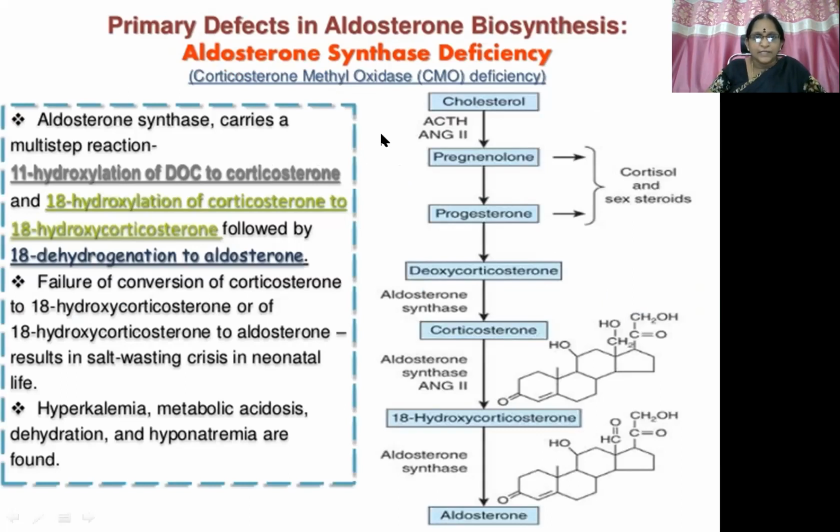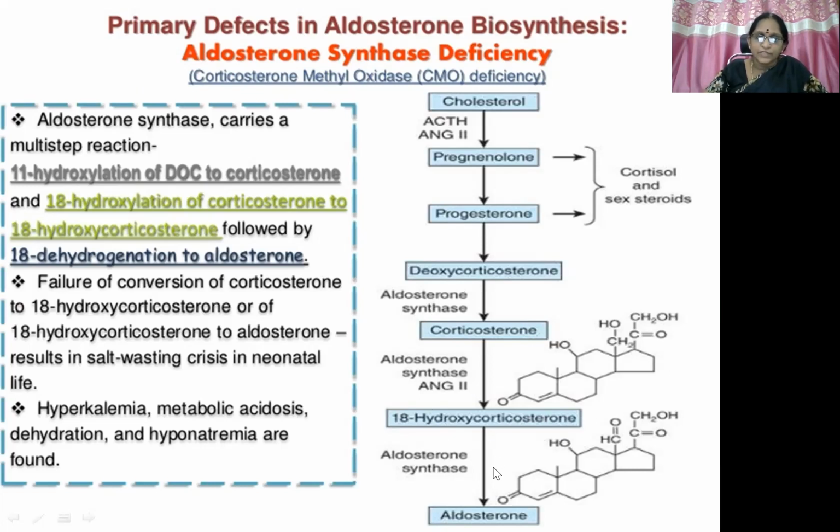Here you can see 11-hydroxylation of deoxycorticosterone to corticosterone, 18-hydroxylation of corticosterone to 18-hydroxycorticosterone, and then further conversion of 18-hydroxycorticosterone to aldosterone. All these three reactions involve the aldosterone synthase enzyme, which is deficient in such patients.